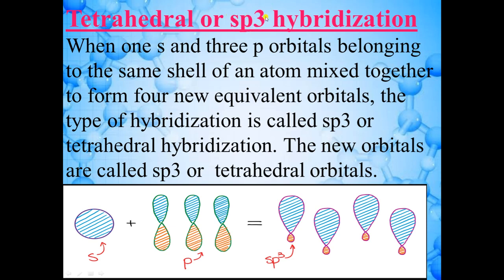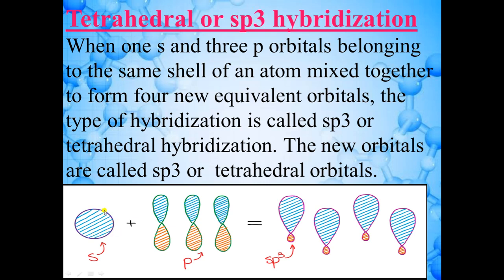Three p orbitals are px, py and pz. So that is why this hybridization is known as sp3 hybridization. When one s and three p orbitals belonging to the same shell of an atom mix together to form four new equivalent orbitals, because here you can see that 1 s and 3 p orbitals, so total orbitals are 4. So 4 orbitals will mix together and they will form 4 new hybrid orbitals.